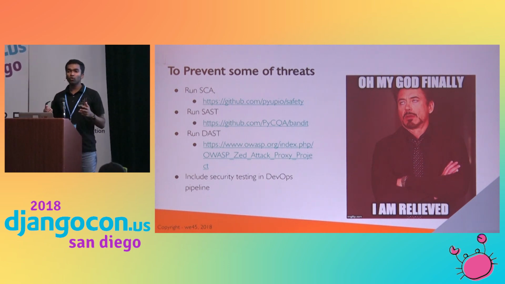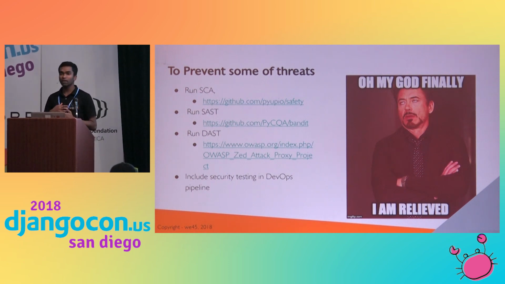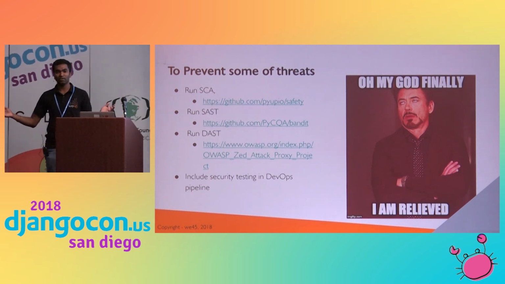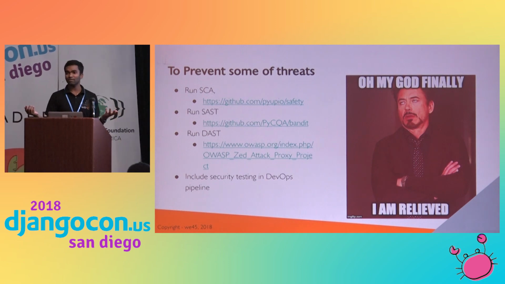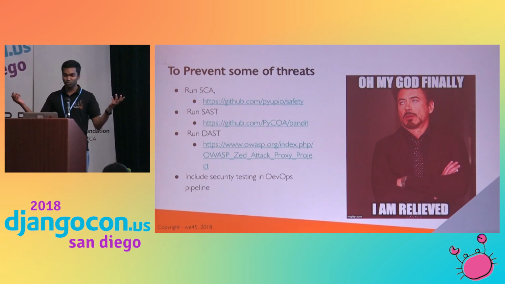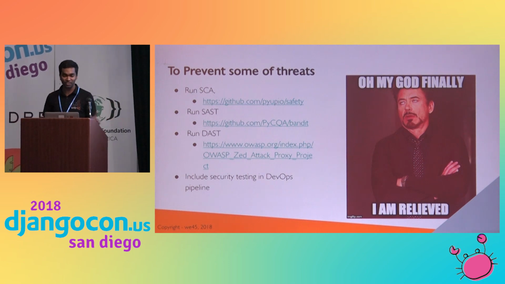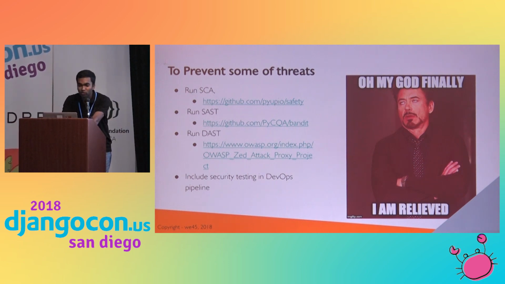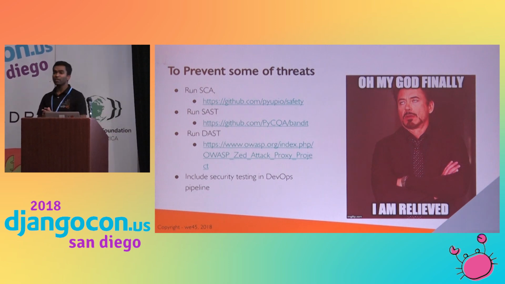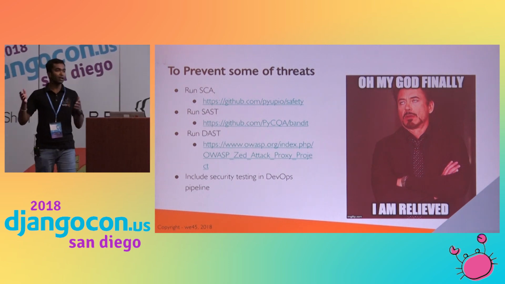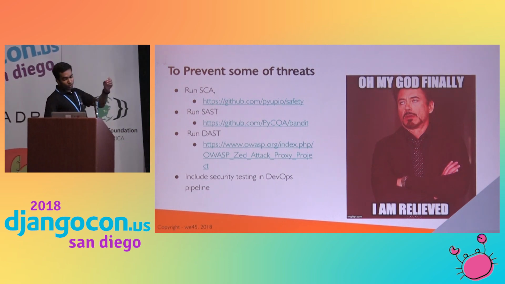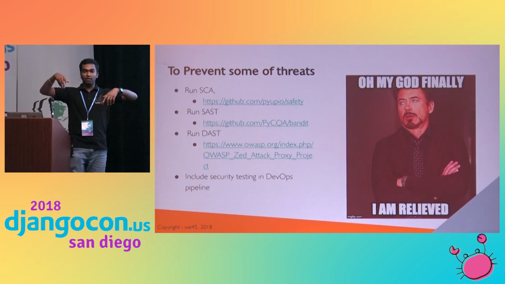It gives a good API, so we can integrate it. As developers, we love to use APIs, right? No? Okay, I love to use APIs. If you haven't, please try, it is really good. Include security testing in a DevOps pipeline. If you are using Jenkins or Travis or anything, make it a pipeline.